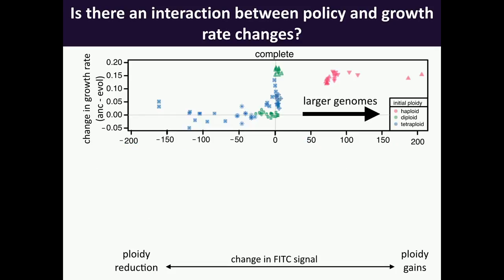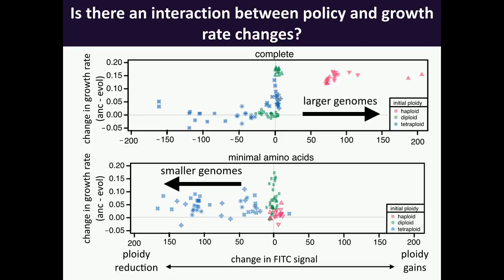Okay. So when we look at complete media, you can see that the majority of the haploid lines have indeed not only increased in ploidy, but also in their growth rate. And the tetraploid lines have either decreased in ploidy without a subsequent increase in growth rate, or haven't changed in ploidy much at all. And so it seems that under complete media, there is some sort of force driving towards larger genomes.